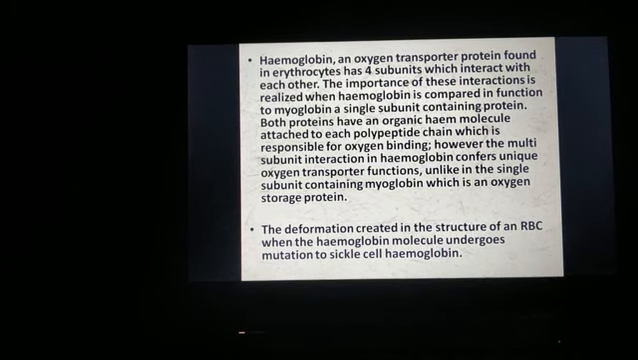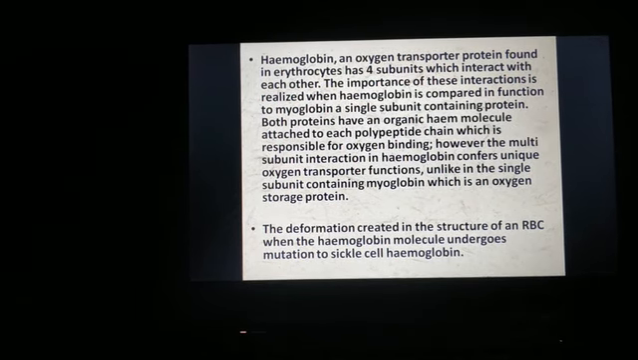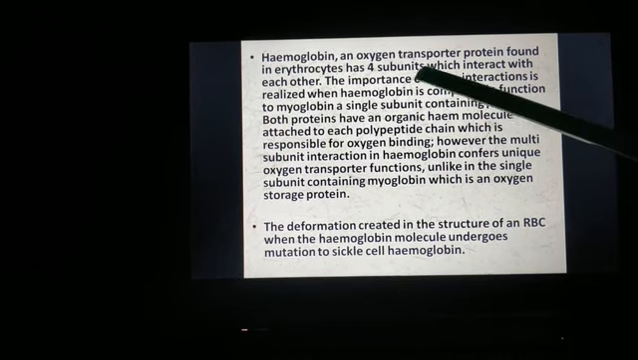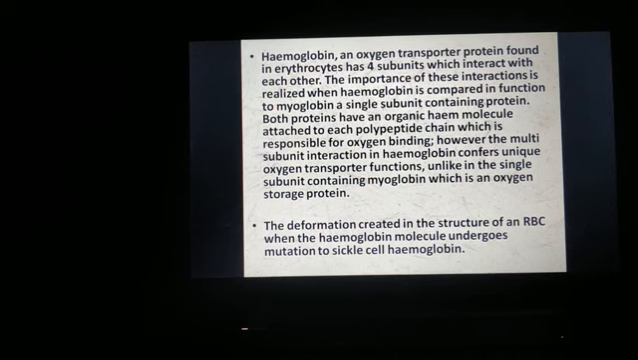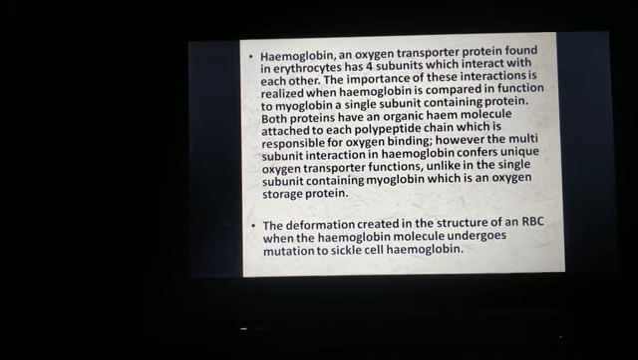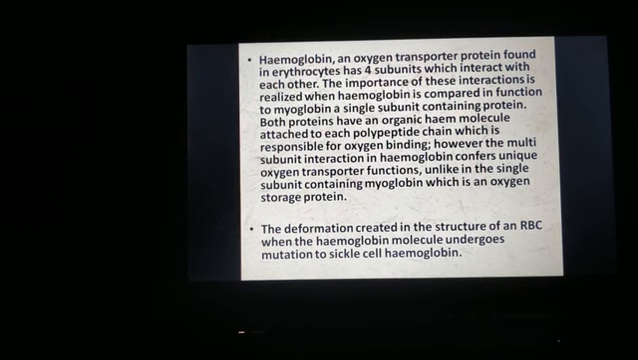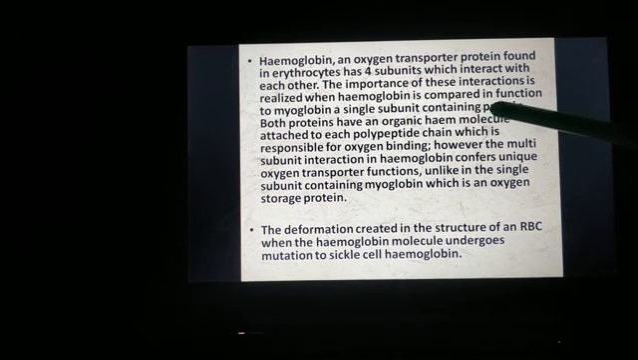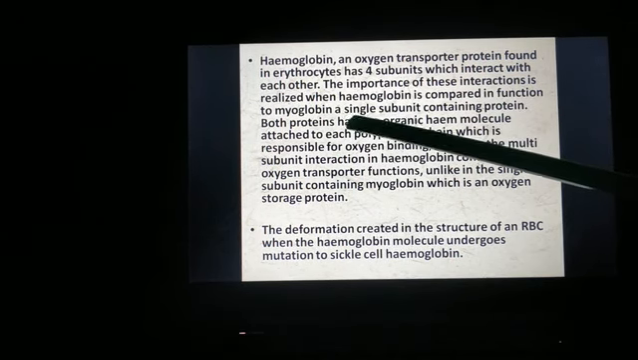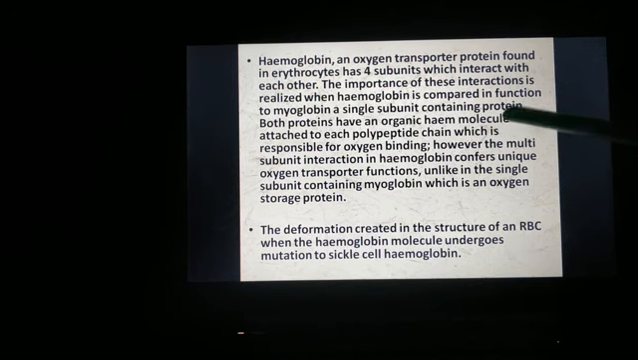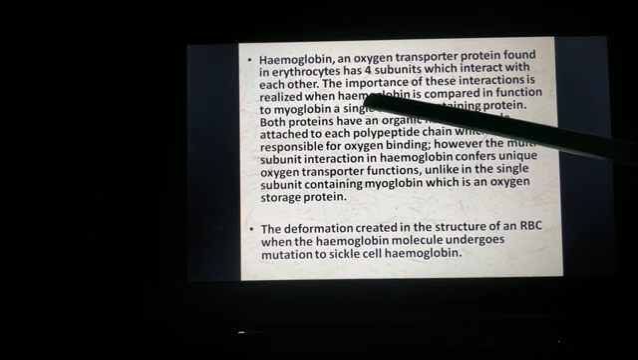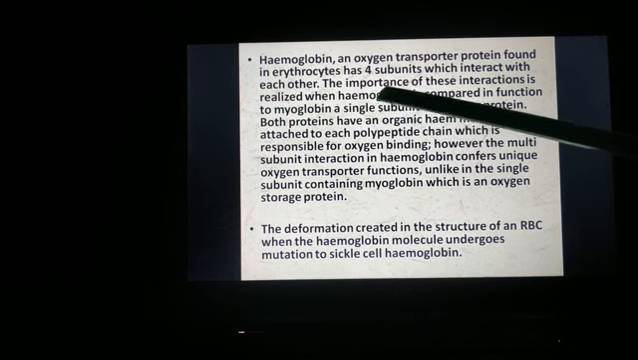See the detail of hemoglobin. Hemoglobin, an oxygen transporter protein found in erythrocytes. Erythrocytes are nothing but the RBCs. So hemoglobin that is present in RBC has 4 subunits. As I said, 2 alpha subunits and 2 beta subunits, which interact with each other. The importance of this interaction is realized when hemoglobin is compared in function to myoglobin, a single subunit containing protein. Myoglobin that was present in muscle was single subunit, but hemoglobin contains 4 subunits.